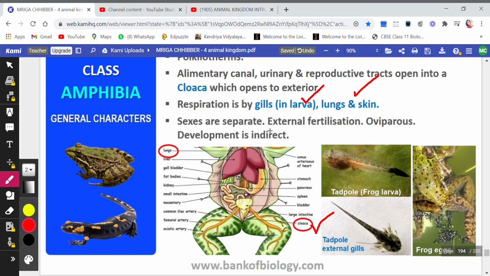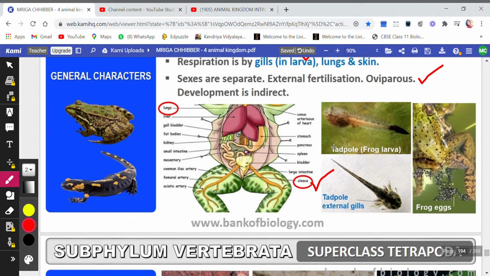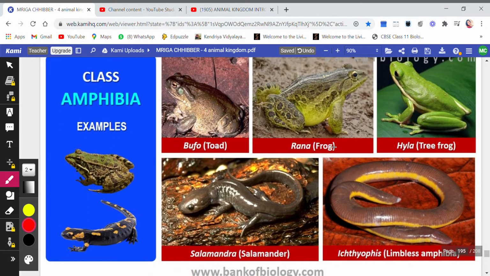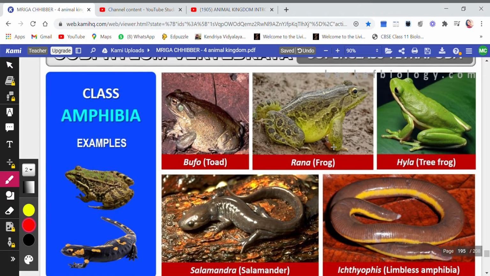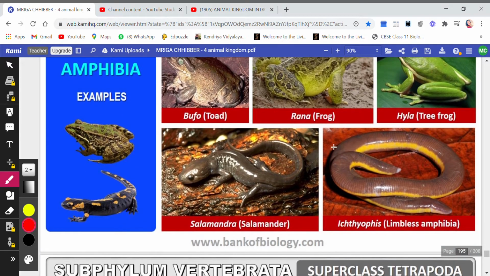Then sexes are separate, external fertilization, and they lay eggs, that is oviparous, and the development is indirect. Indirect development means the young ones do not resemble the adults. Now these are the various examples of class Amphibia, as you see here: toad, frog, tree frog, salamander, even the limbless amphibia is also present here.